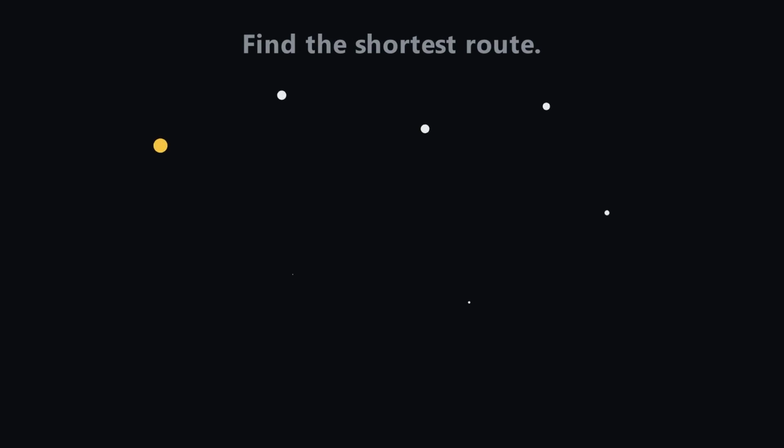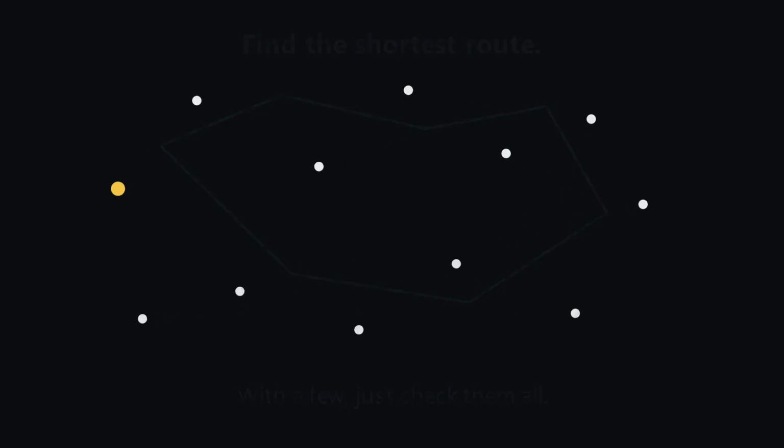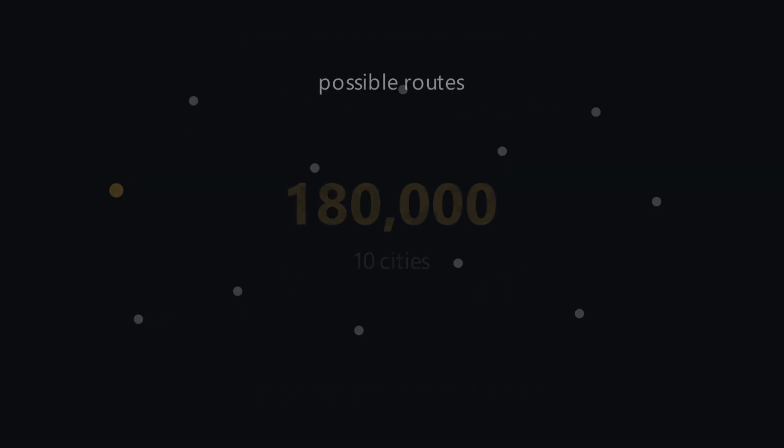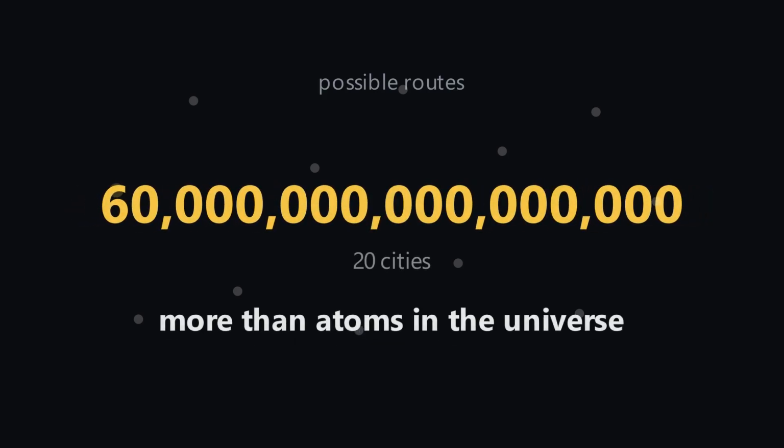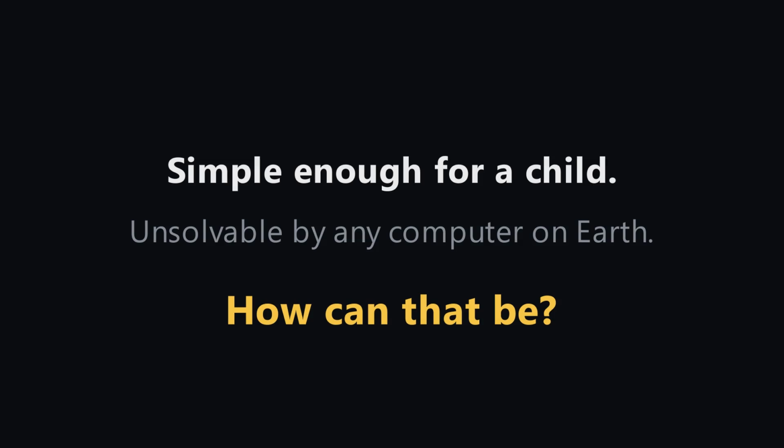Find the shortest route between these cities. With just a few, it's easy. You can simply check them all. But add more cities and the number of routes explodes, past thousands, past billions, past the number of atoms in the entire universe. A puzzle simple enough for a child to grasp, yet one that no computer on Earth can solve quickly for large maps.